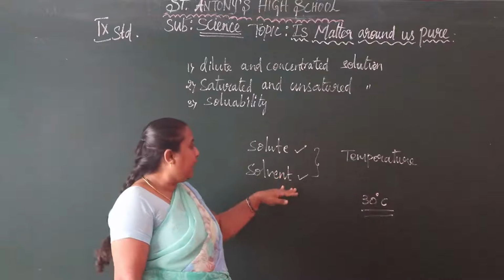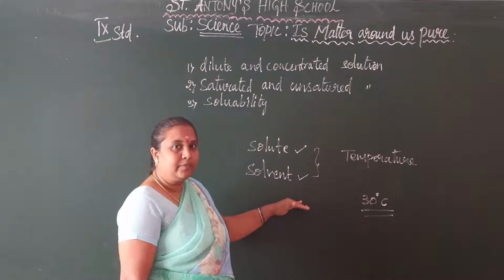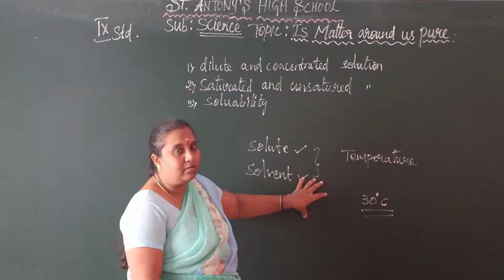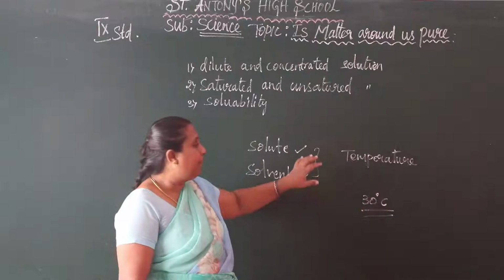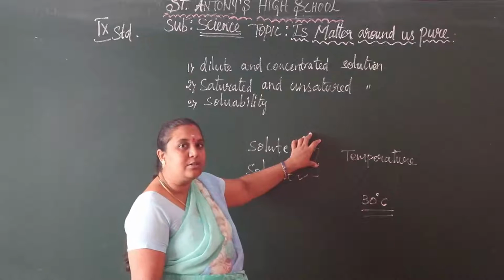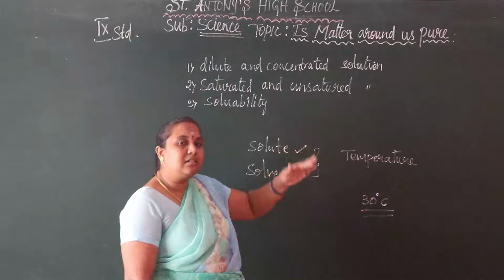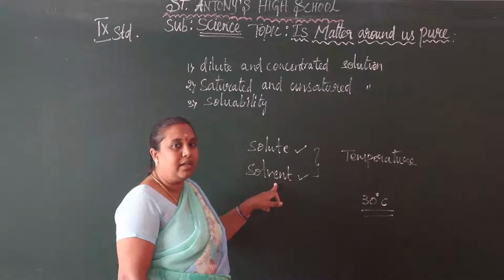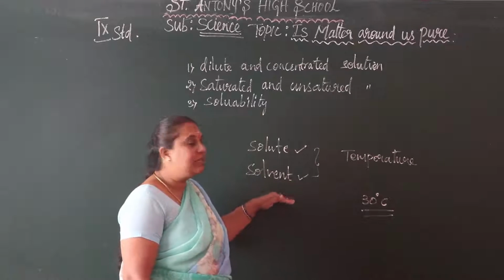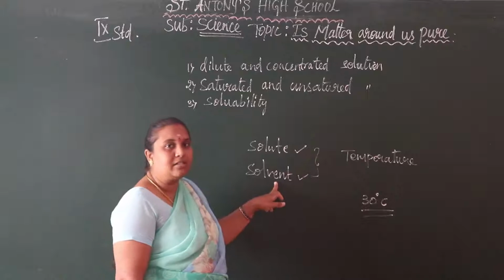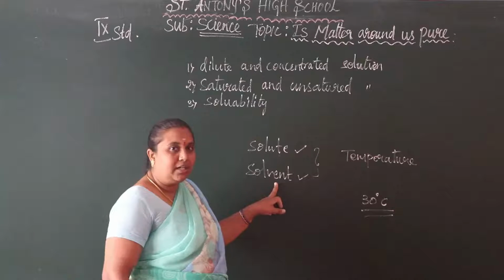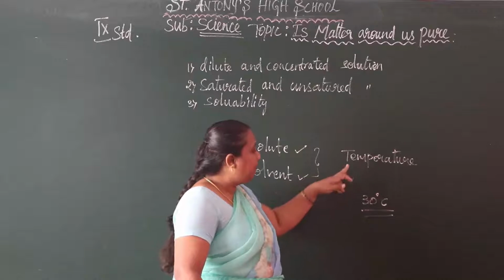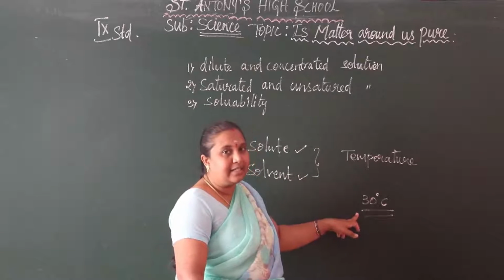The ability of the solute to dissolve in a solvent can be more than that. We take a limited amount of solute to dissolve in the solvent, and once that is dissolved fully, we can dissolve some more solute in the solvent. So listen carefully. Here the temperature is limited, 30 degrees Celsius.